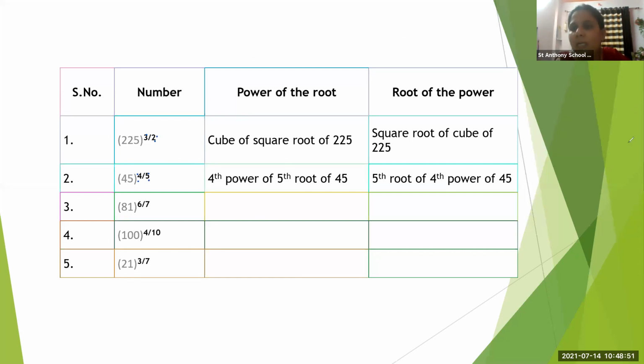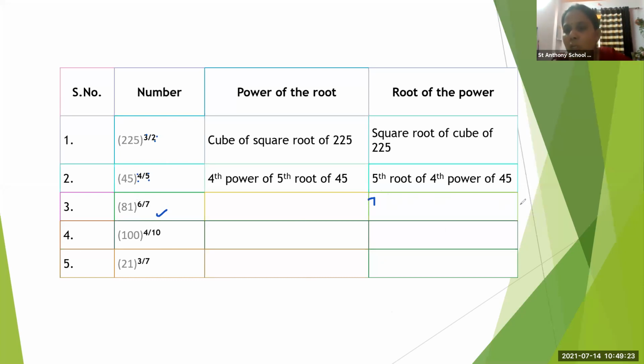Now Ayush Patil, unmute yourself. Hello, teacher. Yes. Now tell me the answer of this question. Teacher, the third one. 7th root of 6th power of 81. Correct. How will we write it as? 7th root of 6th power of 81, correct.